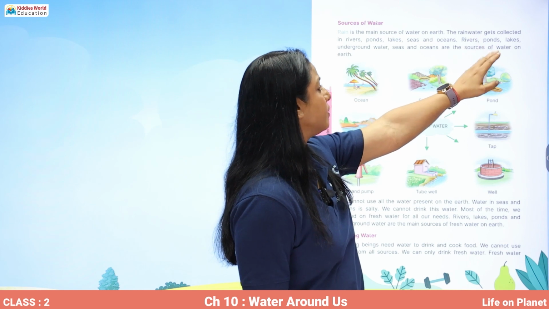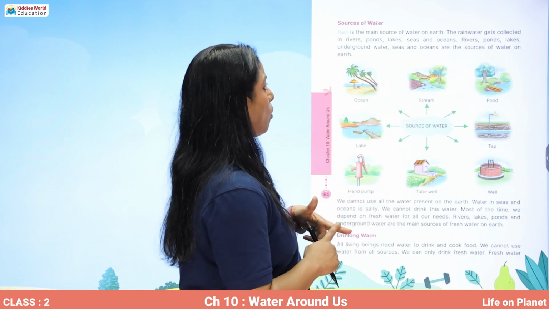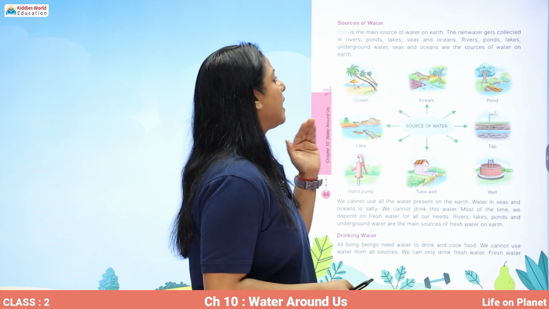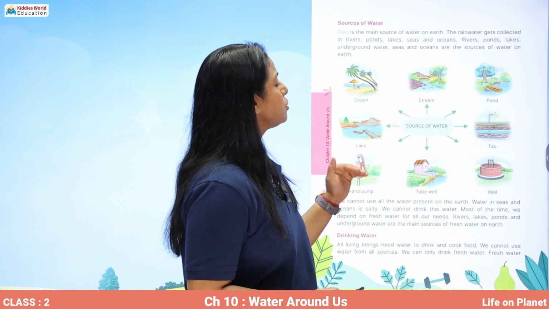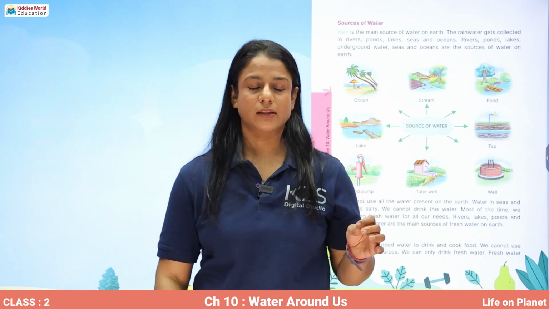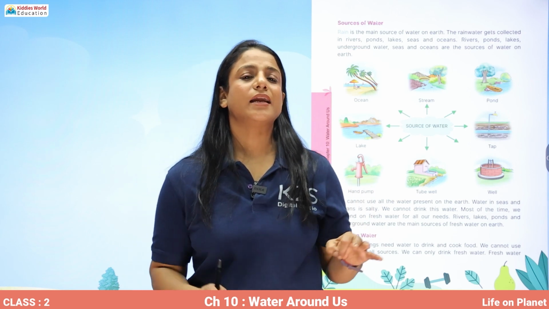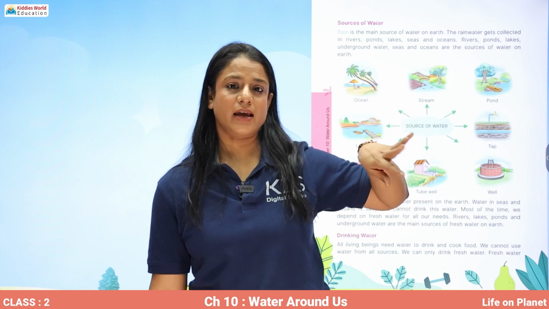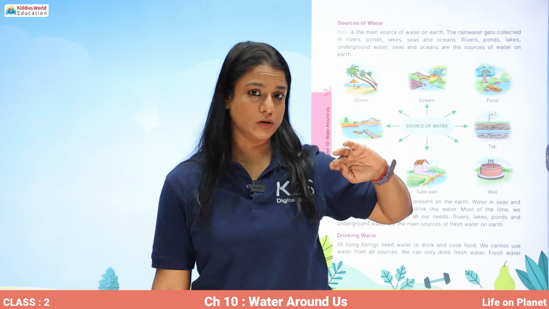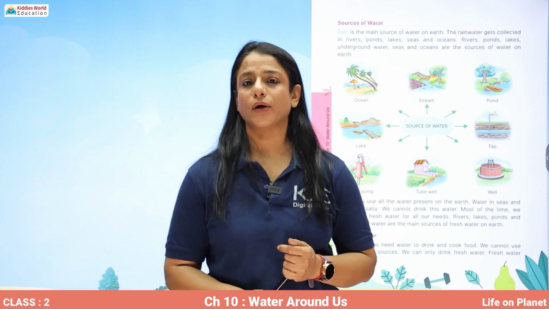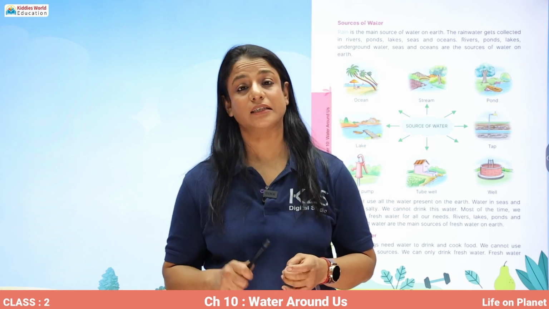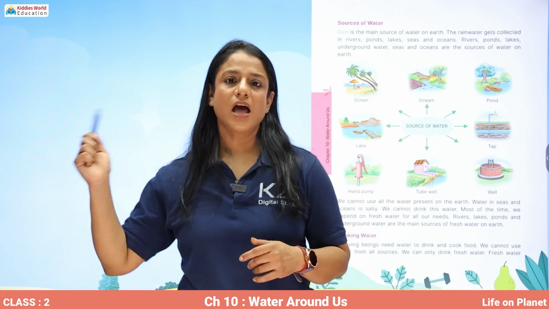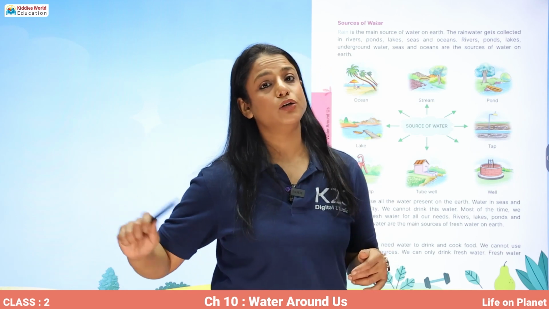The water gets collected in rivers, ponds, lakes, seas and oceans. Rivers, ponds, lakes and underground water are the sources of fresh water on earth. That means the water that we are able to use is from the rivers, lakes, ponds and underground water also. But we cannot use the water of the sea and the ocean. Why? Because it is salty. And we cannot take salt out of that water. And that's why we are unable to use it.